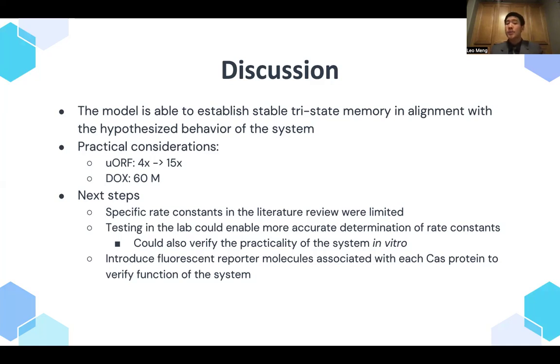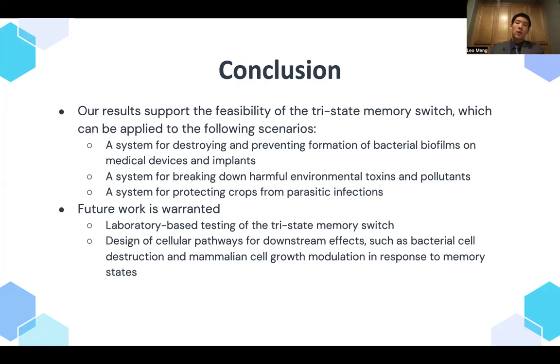And this also involves introducing fluorescent reporter molecules within my gene circuits, so then I can verify through color that the proteins are indeed prevailing within the cell system. So in conclusion, our results do support the feasibility of the tri-state memory switch, and it can be applied to many scenarios.